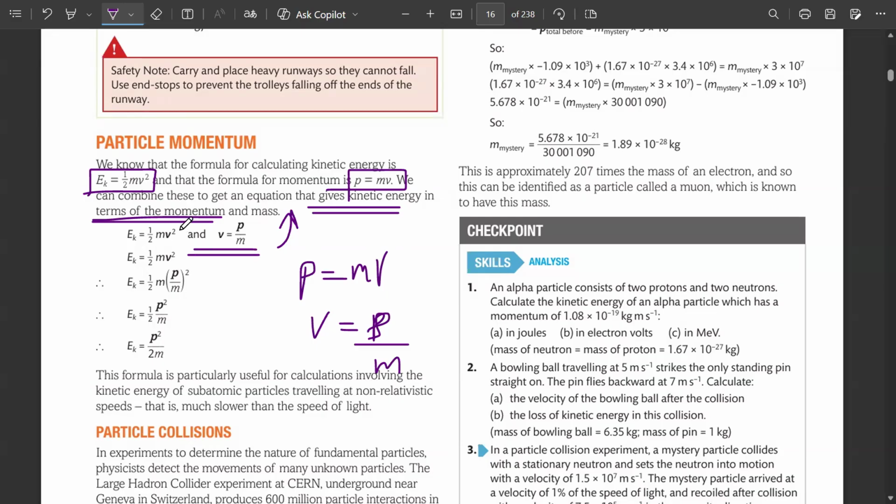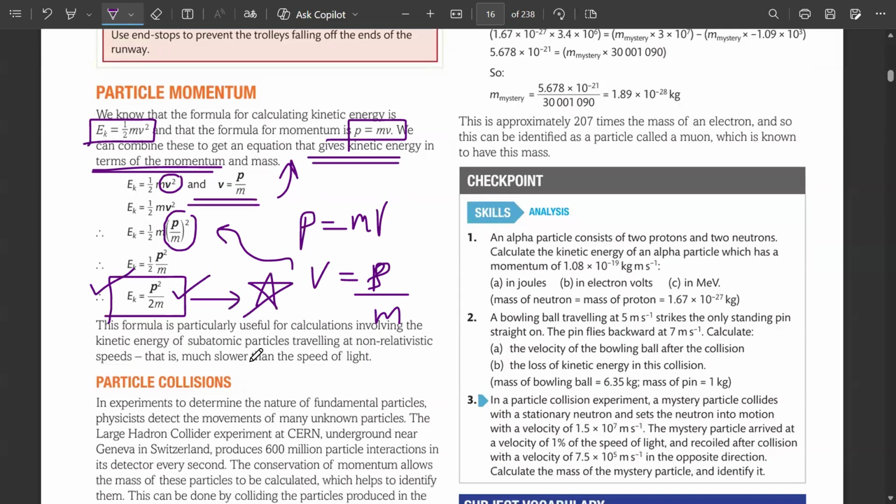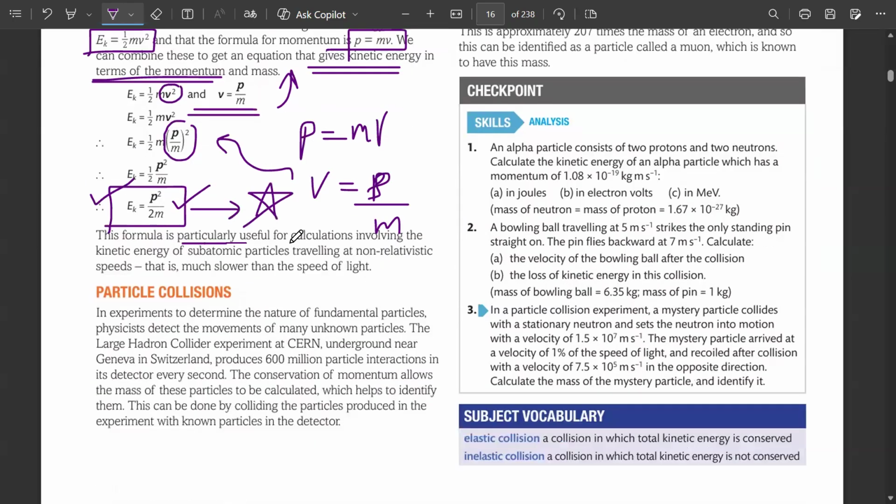And in place of half mv square, the v square, can we write p over m square that we have derived from the momentum formula. So here you will have a new formula, you can note it down with you as well, that kinetic energy is equal to p square over 2m. This is the very first formula that you have to note down. This formula is particularly useful for calculations involving the kinetic energy of subatomic particles traveling at non-relativistic speeds, that is much slower than the speed of light.